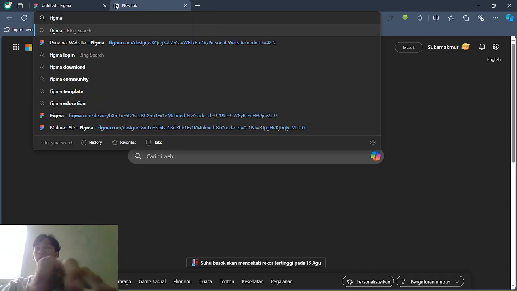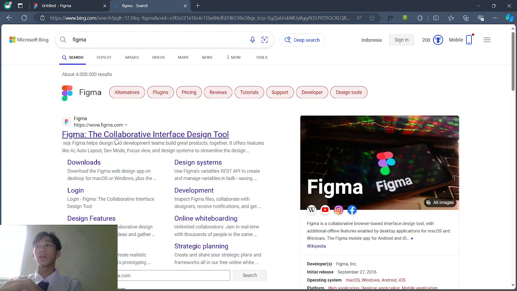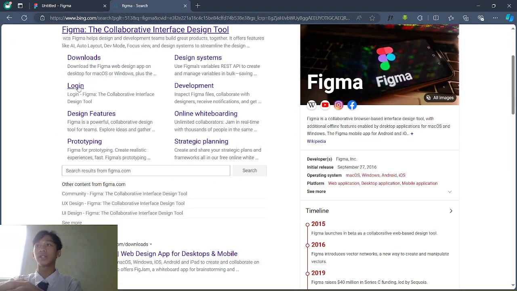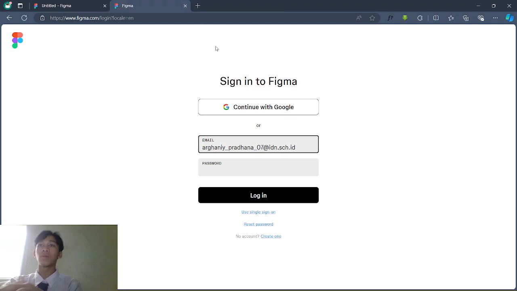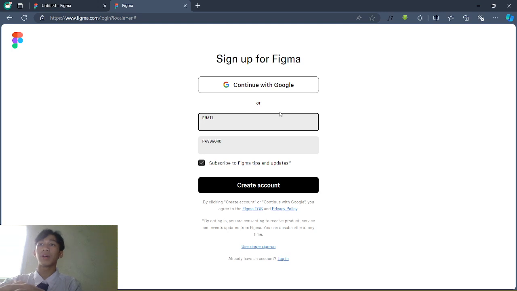First you search Figma right here. After that you click this login in here, and then you can use your email or continue with Google. If you need to sign up, you can create a new account. How to create a Figma account? First, you can put your email in.